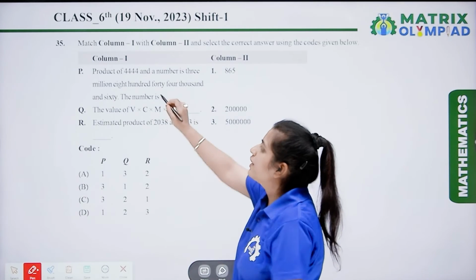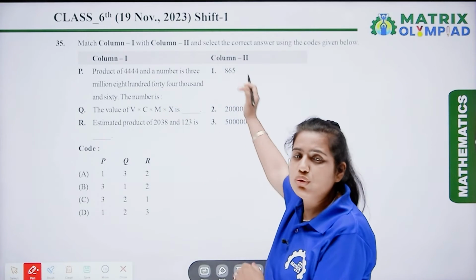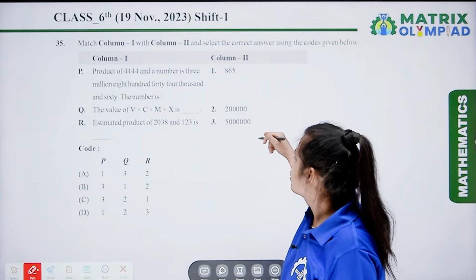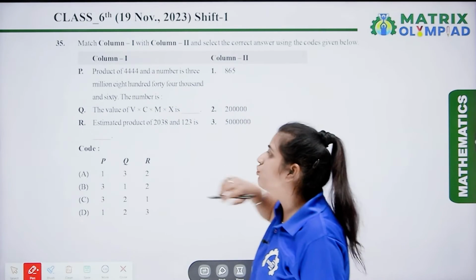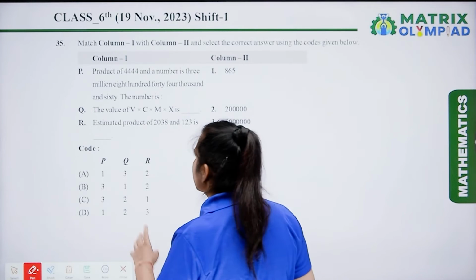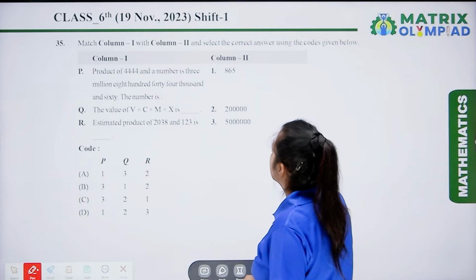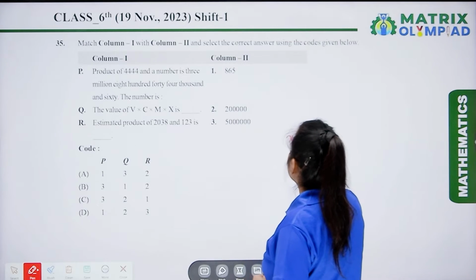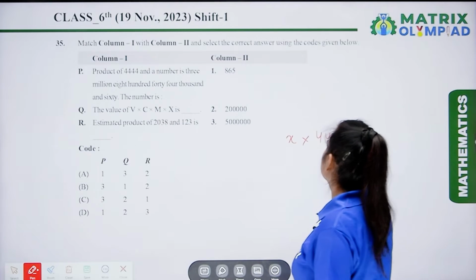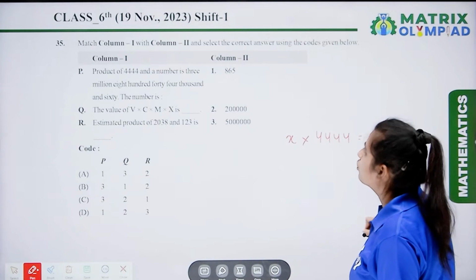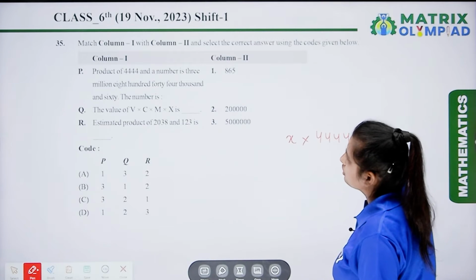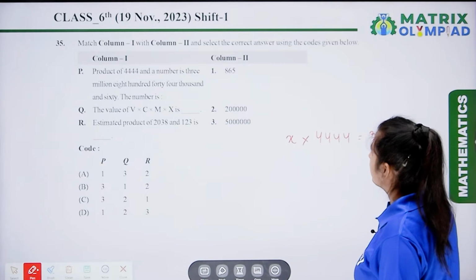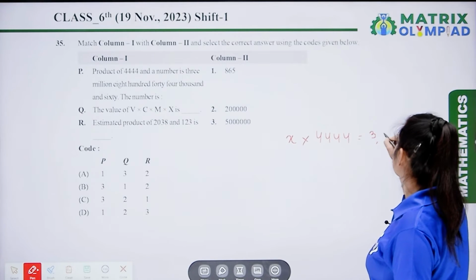So let's solve it and then find out, of the three options in column 2, which is the correct answer for P. So here the number is X, and X multiplied by 4444 gives 3,844,060.